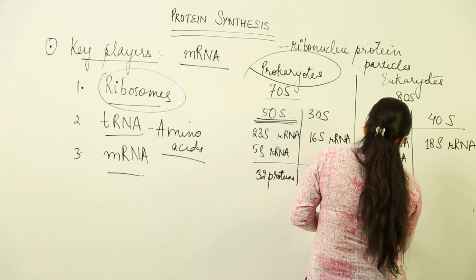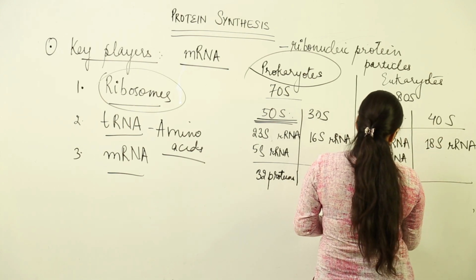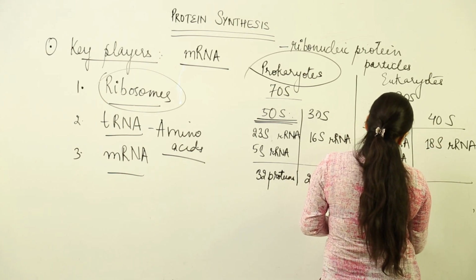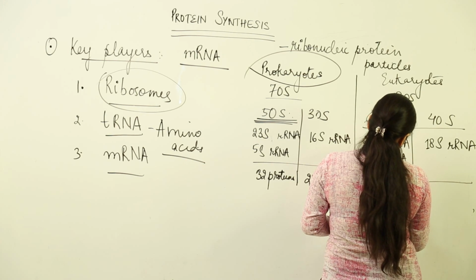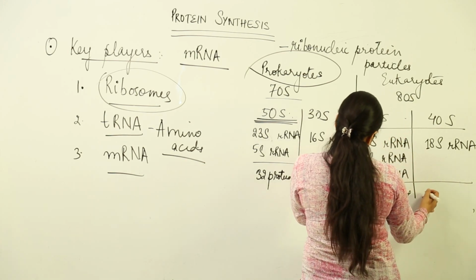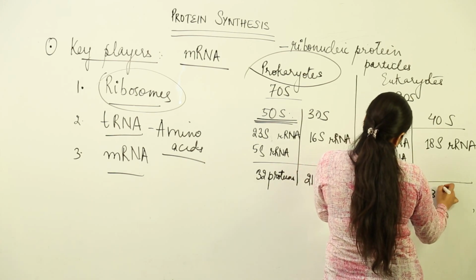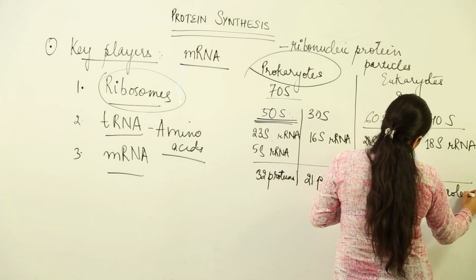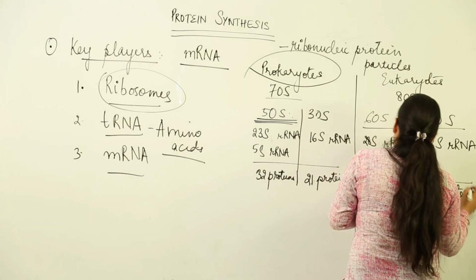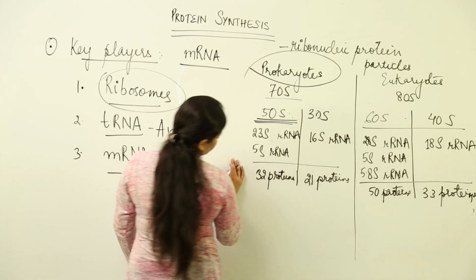And what is the number of proteins which are present? Over here we have as much as 50 proteins in the larger subunit, and over here we have 33 proteins which are present. So these points are to be learnt by heart.